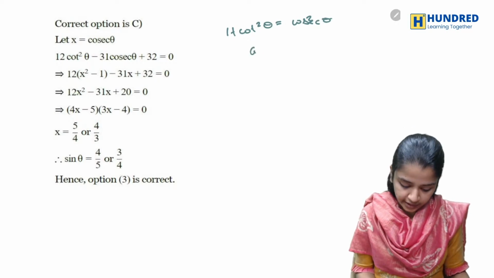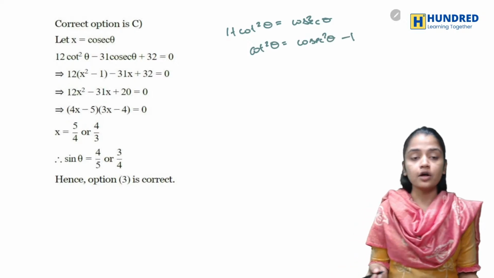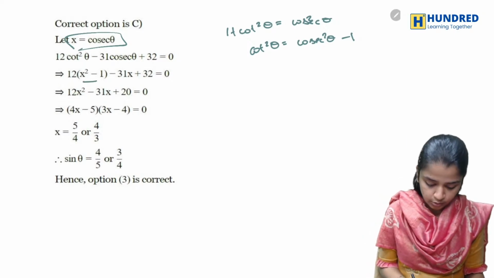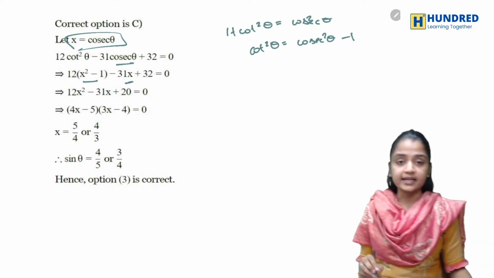So in cot square theta, I'm writing cosec square theta minus 1. Instead of cosec, I'm writing x, so it will be x square minus 1, and instead of this cosec, I'm writing x.